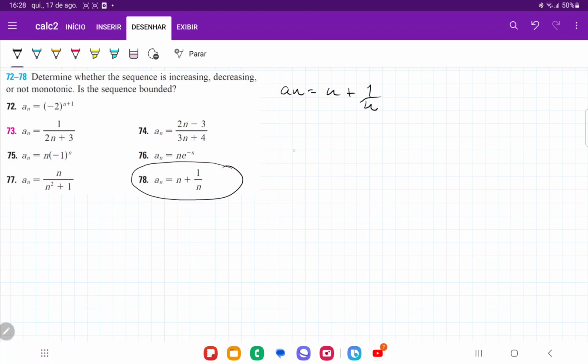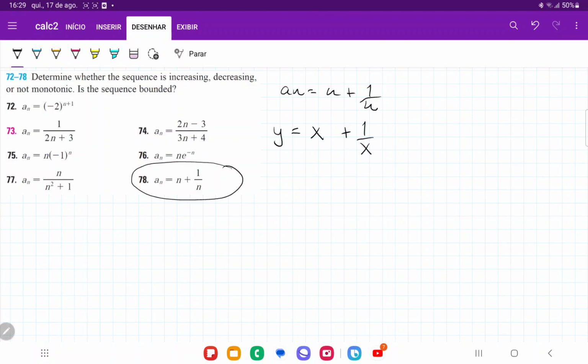And what we're going to do here is look at whether it's increasing or decreasing through the function y is equal to x plus 1 over x. The reason that I can do this is because the function and the sequence have the same behavior, right? They go to the same place. They both either are increasing or decreasing. The only difference between them is that the function is defined for all the real numbers, whereas the sequence is only defined for the natural numbers, but they behave the same way.